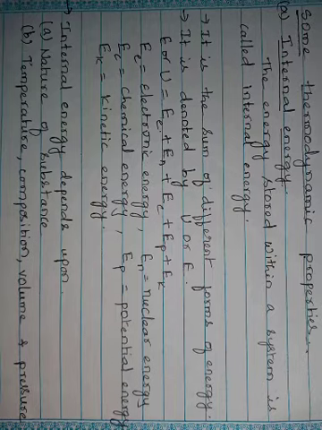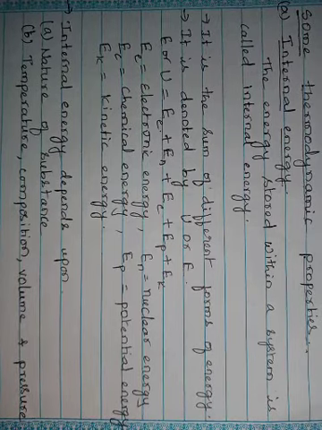Matter has electrons. The movement of electrons adds energy to the system, so that energy is electronic energy. Matter has a nucleus. The nucleus is spinning. It has a certain amount of energy, that is called nuclear energy. In matter, atoms are bonded. They have a type of energy. That energy is chemical energy.